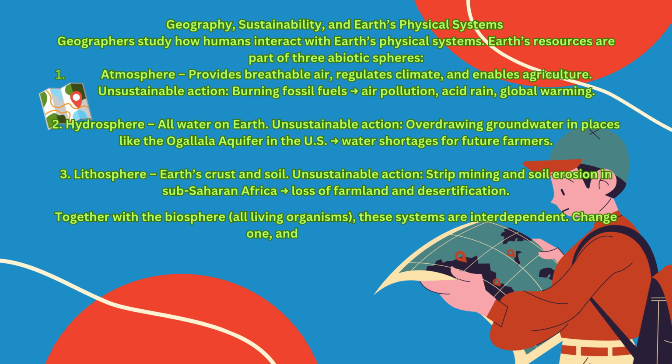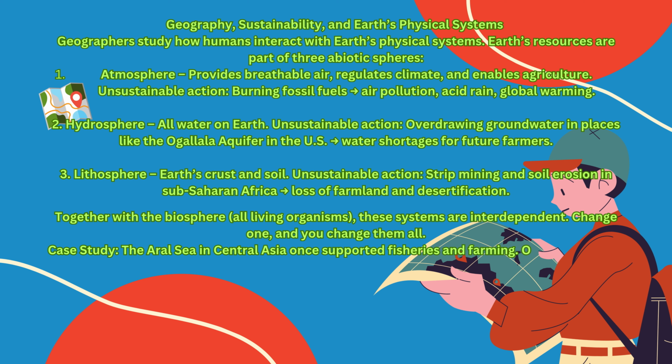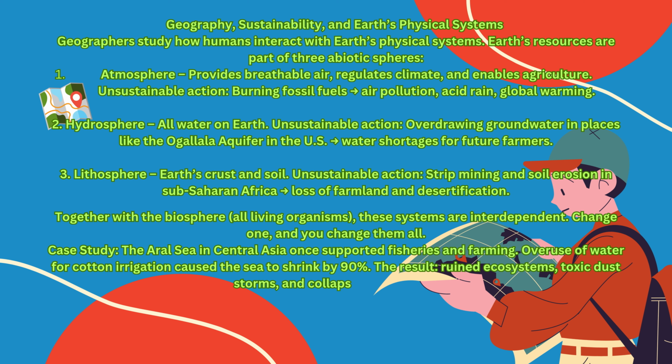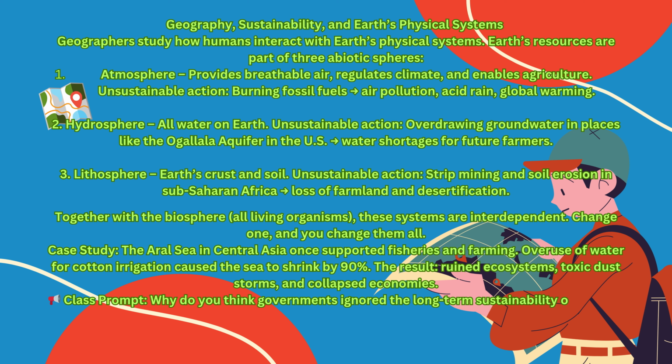Together with the biosphere, these systems are interdependent. Change one, and you change them all. The Aral Sea in Central Asia once supported fisheries and farming. Overuse of water for cotton irrigation caused the sea to shrink by 90%. The result? Ruined ecosystems, toxic dust storms, and collapsed economies. Why do you think governments ignored the long-term sustainability of the Aral Sea when they began irrigation projects?